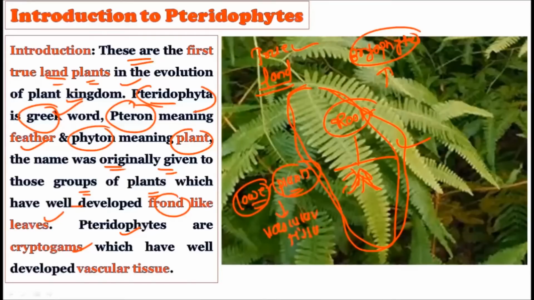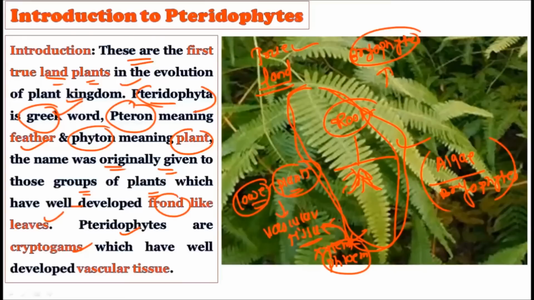In the lower plants, that is in the cryptogams, we have studied the group of algae as well as the bryophytes. But in both the groups, you do not find any type of vascular system. Vascular system is typically made up of the conducting tissues, called the xylem and the phloem. The xylem is responsible for transportation of water inside the plant body, and the phloem is responsible for the transportation of food.